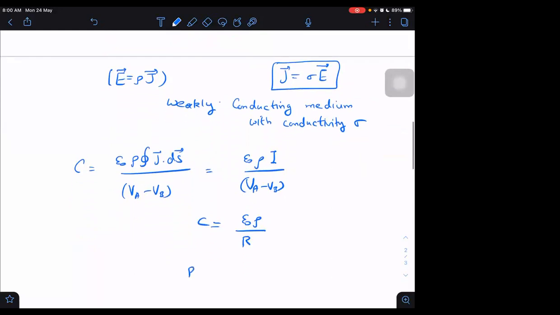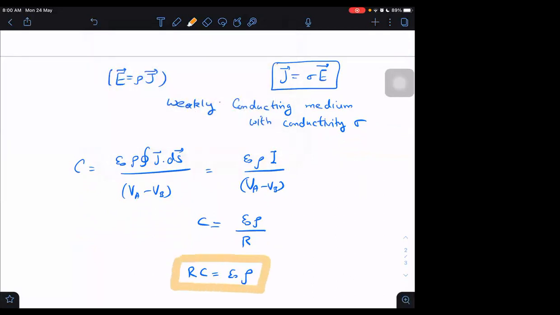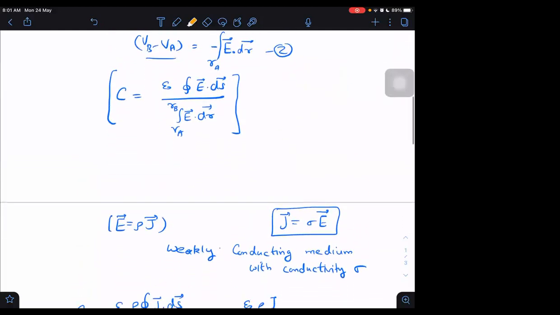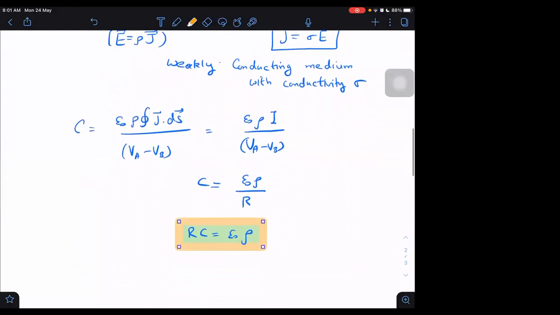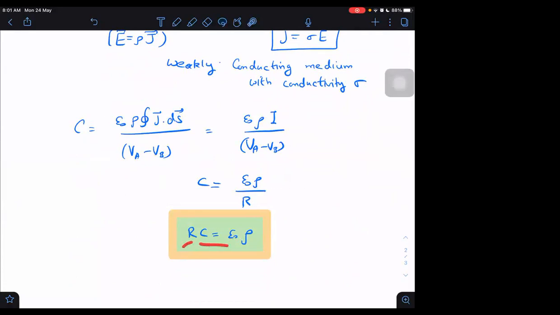And we are getting a wonderful relation. R into C is equal to epsilon naught into rho. This is really a very interesting and useful relation. Again, we can put R equal to rho as well. If you want to get capacitance, and we don't know the capacitance formula, but we know the corresponding resistance formula, then we can always arrive at the capacitance just by knowing the resistance by this relation.